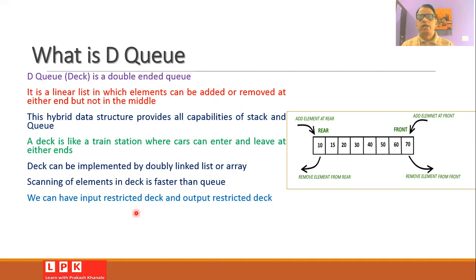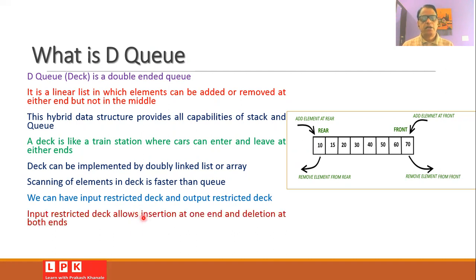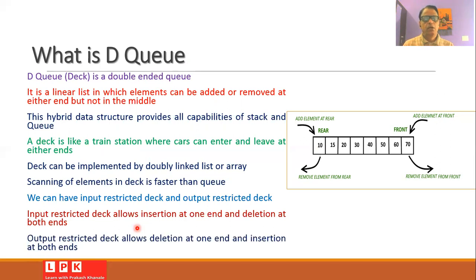It is also possible that we can have different versions of DQ. For example, we can have an input restricted deck and an output restricted deck. In the input restricted deck, the insertion is allowed at one end and the deletion is allowed at both the ends. And in the output restricted deck, one can allow the deletion at one end and the insertion at both the ends. So these are the two forms of the double-ended queue: input restricted deck and output restricted deck.